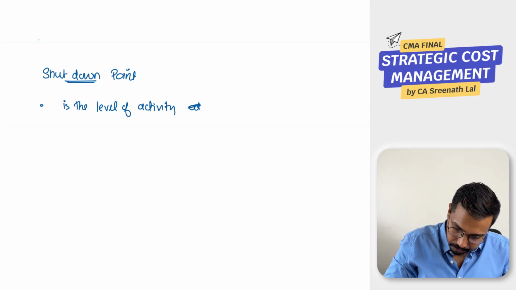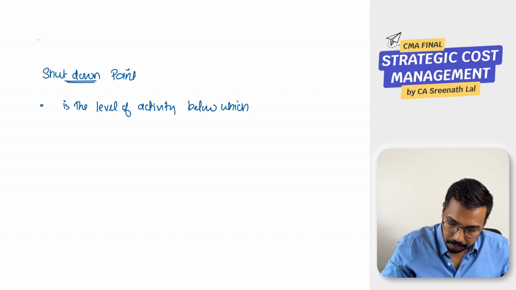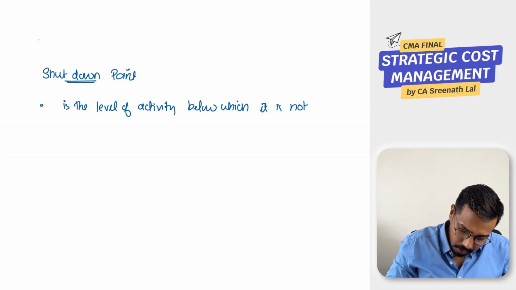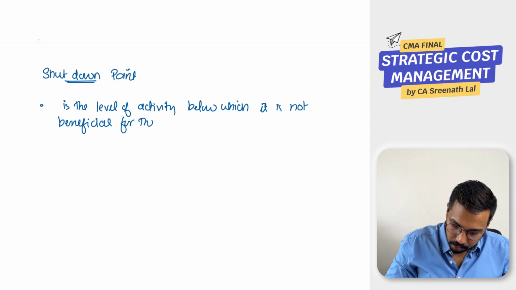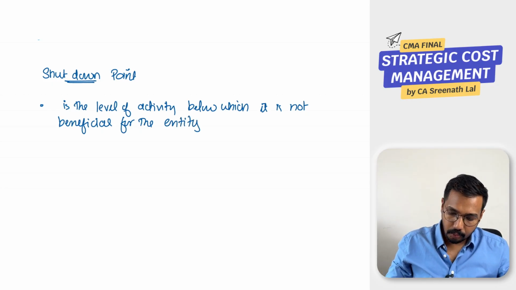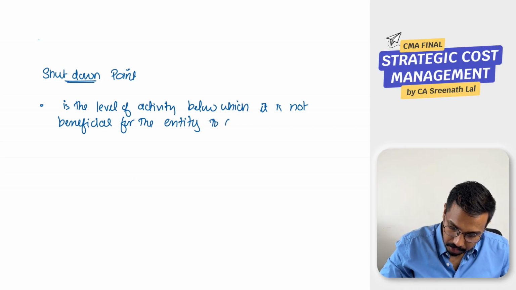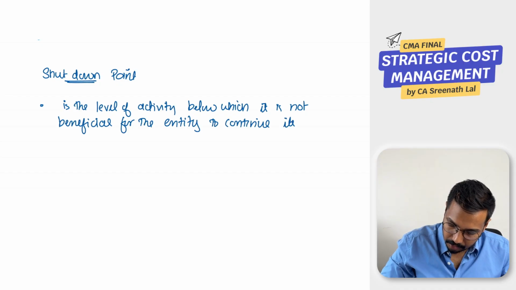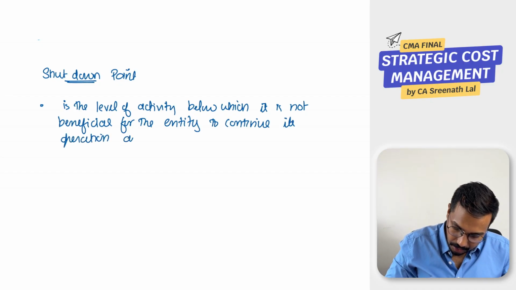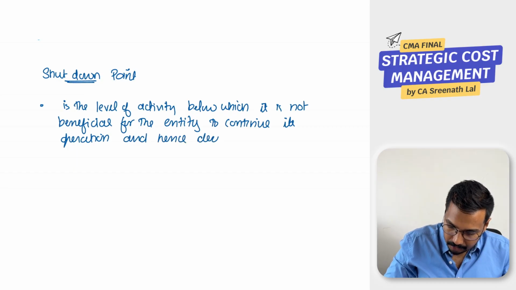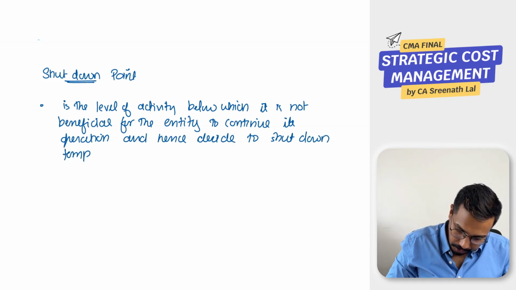Shutdown point is the level of activity below which it is not beneficial for the firm, for the entity, to continue its operation, and hence it decides to shut down temporarily.